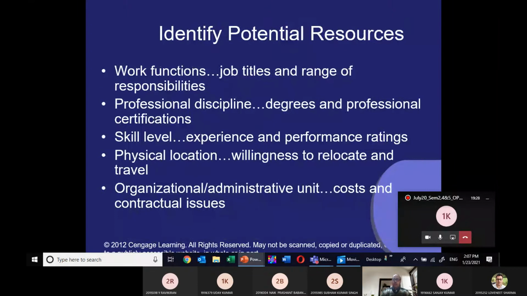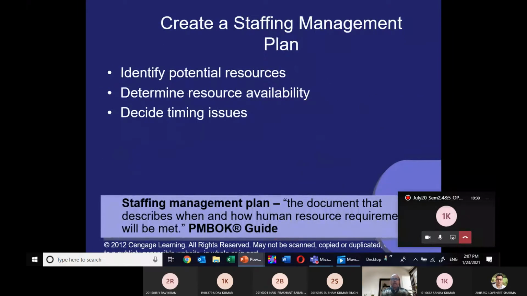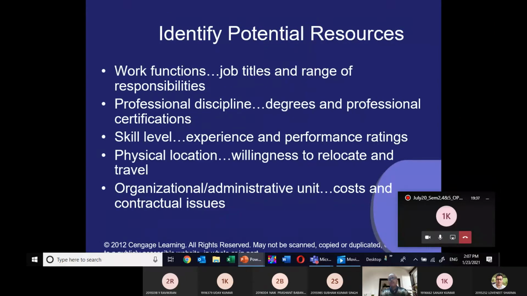Now, the first component is identifying the potential resources. In the process of identifying the potential resources, what do we have to do? Here the work function, job titles, and range of responsibility we have to consider when identifying the potential resource.